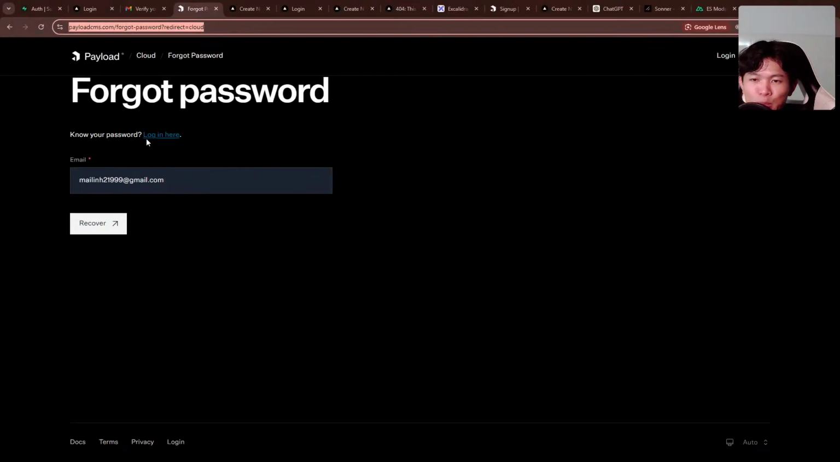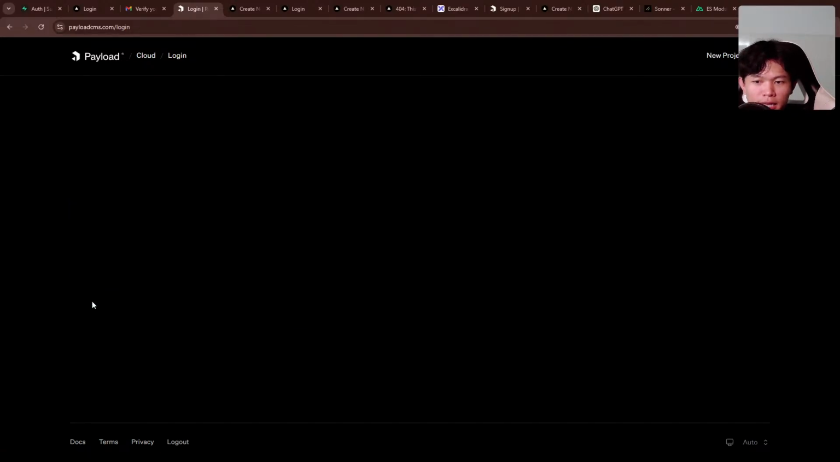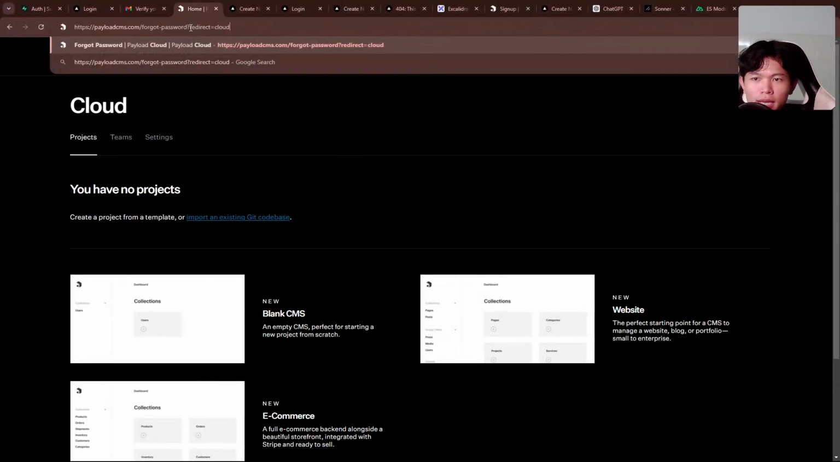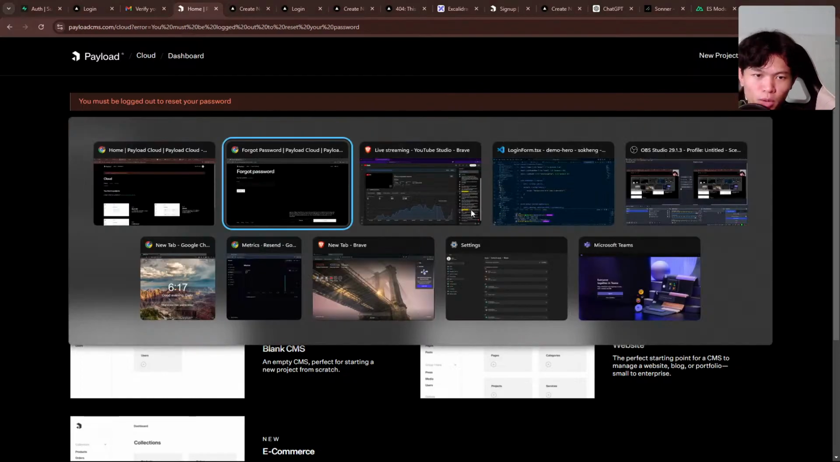Okay, let's test. Just want to test this one. If I log in again, can I go to this route right here? Let's say if I go back, which means, okay, if I already log in, then the forgot password page should be one of the auth pages as well.